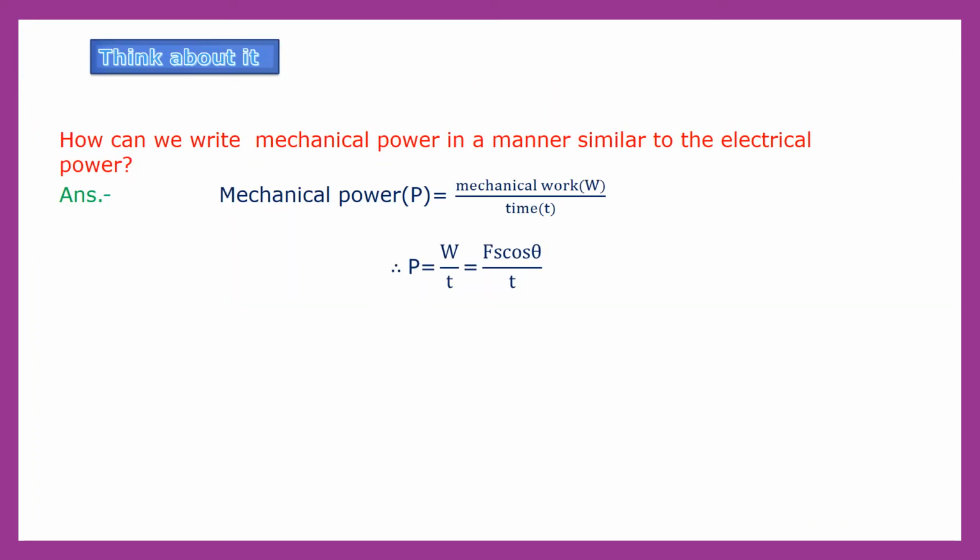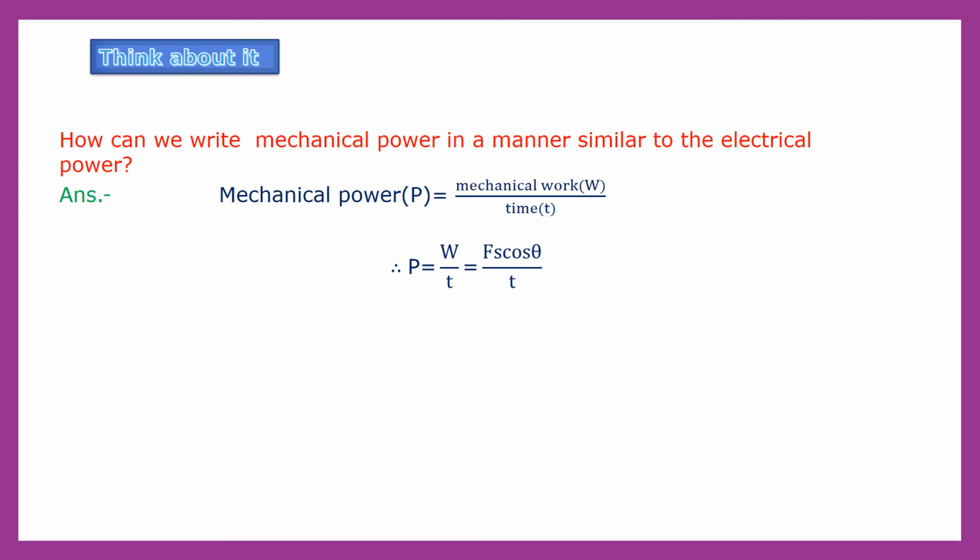Now let us see, children, think about it. How can we write mechanical power in a manner similar to the electrical power? We know, children, here there is a power formula, work upon time. But here we are considering mechanical work, so obviously that power will also be mechanical power. So therefore mechanical power P is equal to mechanical work W upon time T. So therefore P is equal to W upon T.